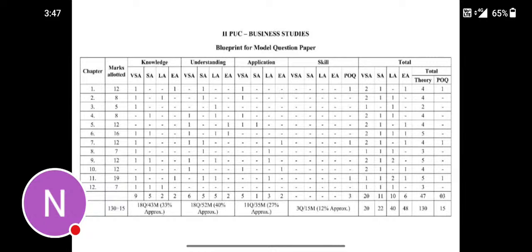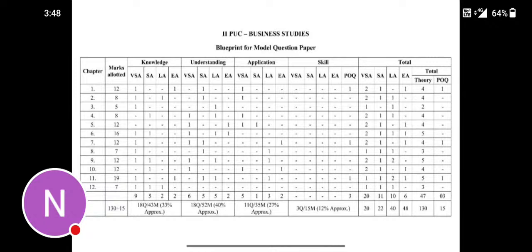From the second chapter, one question is VSA, a simple question, and one question for understanding essay, and one question for application VSA, and nothing is there for skills. And from the third chapter, one question for VSA knowledge, one question for understanding long answers.